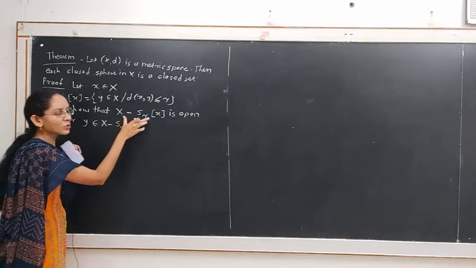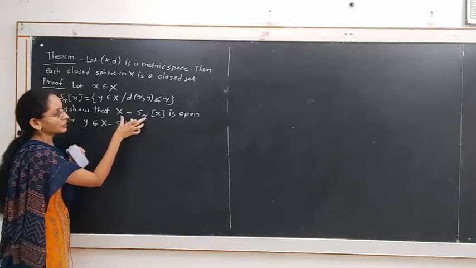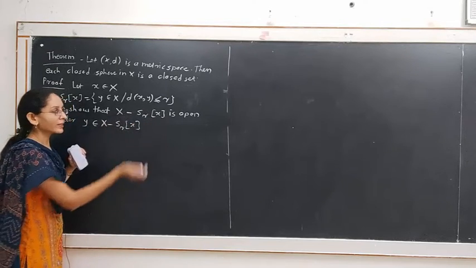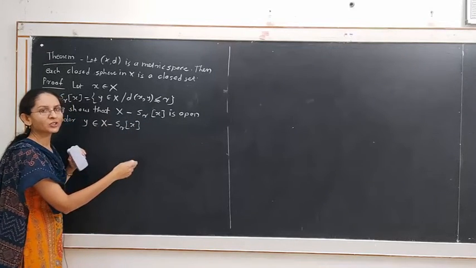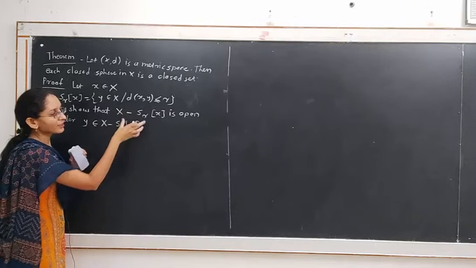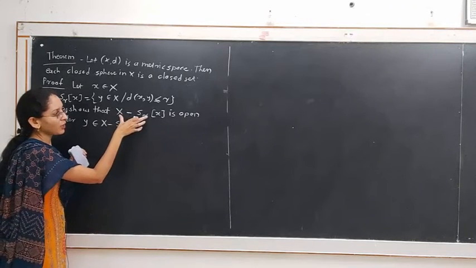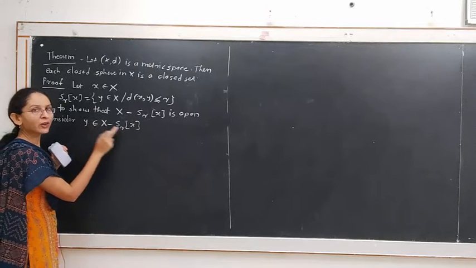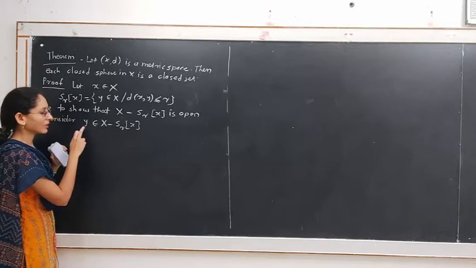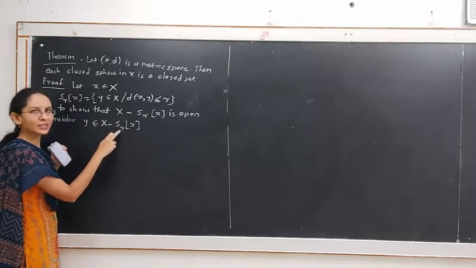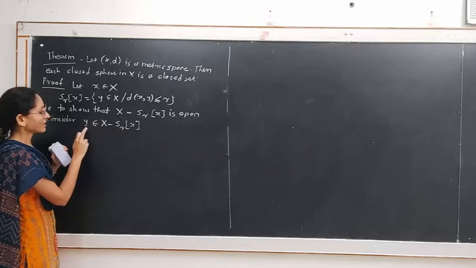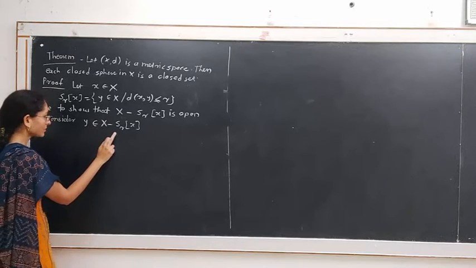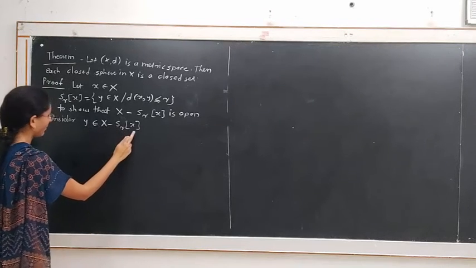To show this set is open, we have to show that this set is a neighborhood of each of its points. By definition of open set, this is the neighborhood of each point of this set. Further, consider one point from that set and we will show the neighborhood of this point belongs to this set. And then as this point will be arbitrary, the set is open. So y belongs to X minus S_r of x.